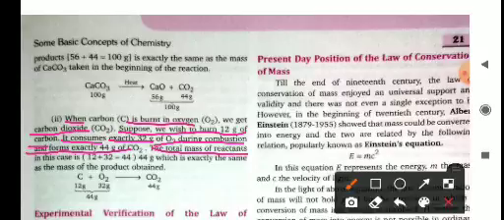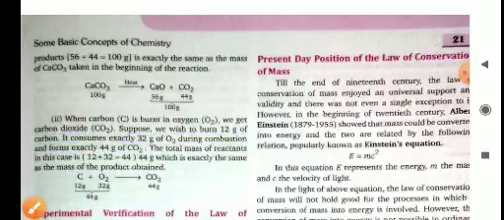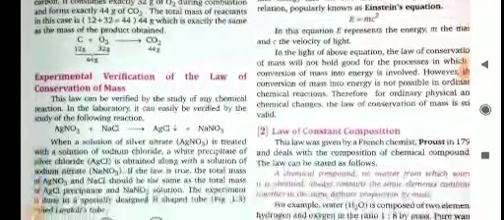The total mass of reactant, 32 plus 12 equals 44 gram, is exactly the same as the mass of the product formed. Carbon 12 gram, oxygen 32, total weight 44 gram, and the product that forms also weighs 44 gram. So it is proved that during a chemical reaction, the mass of reactant and product will be the same.